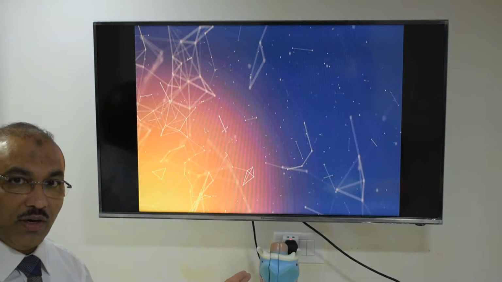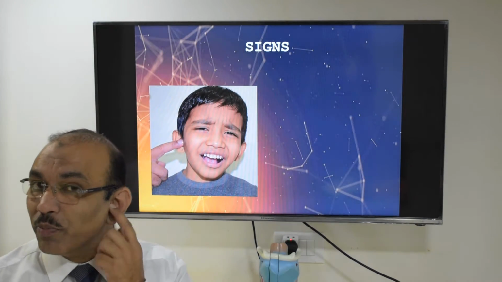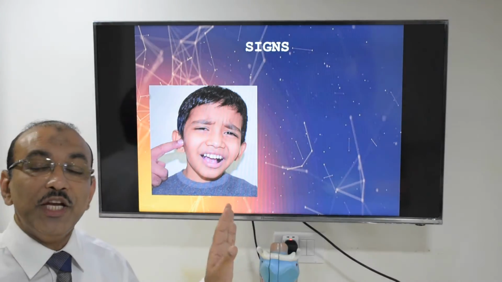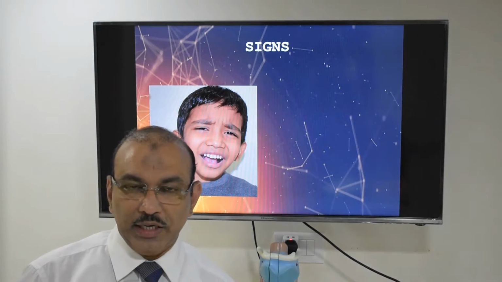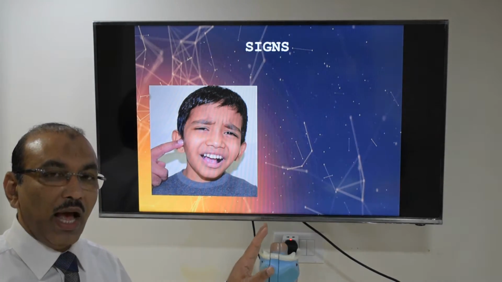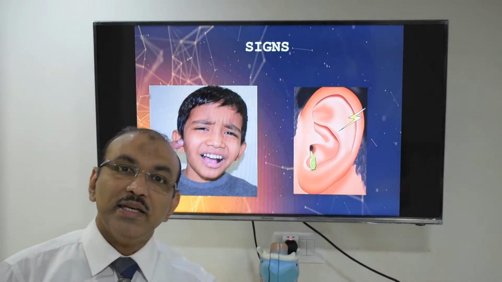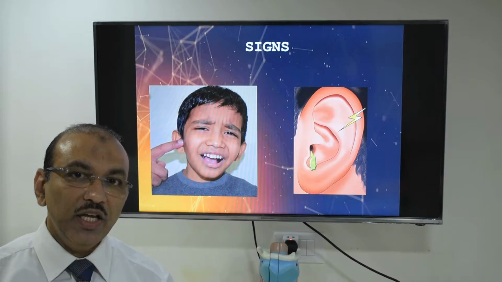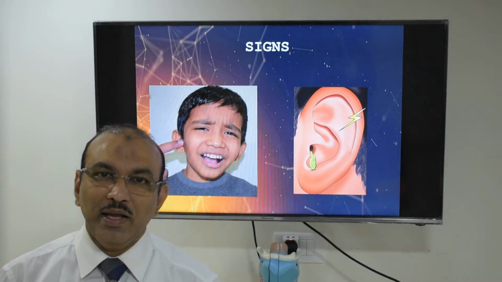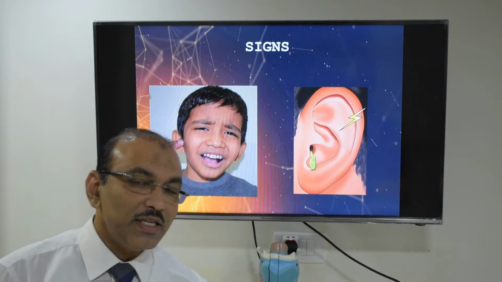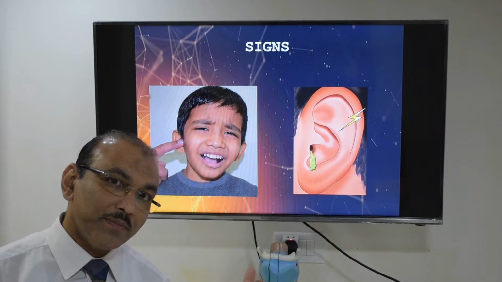On examination, when we examine the patient, wherever you touch at this point or you pull the pinna, the patient will have severe pain. I'm discussing a moderate to severe condition. They'll have severe pain. And if you see the ear canal, there will be pus coming out. And when we clean the canal by suction cleaning and look inside with the small camera, we see the eardrum is normal. Eardrum is normal means the infection is outside, in the external ear. That's why we are calling it otitis externa.